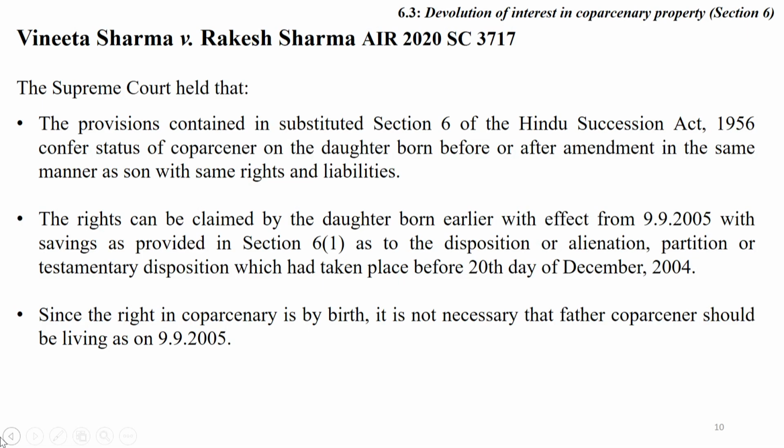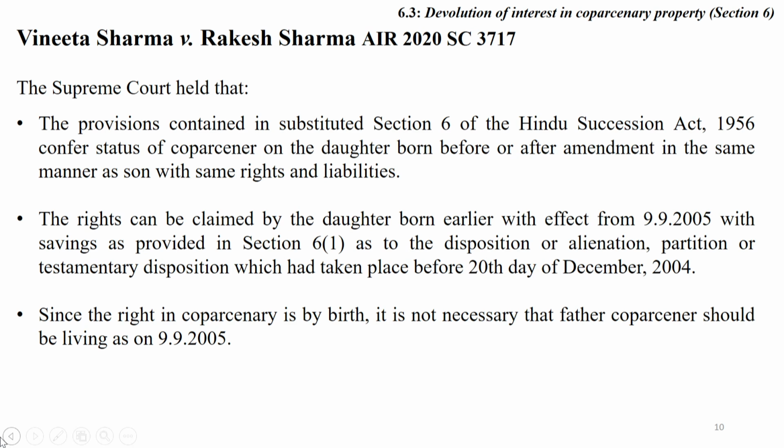Friends, the provisions contained in substituted section 6 of the Hindu Succession Act 1956 confer the status of coparcener on the daughter born before or after the amendment, in the same manner as the son, with the same rights and liabilities.